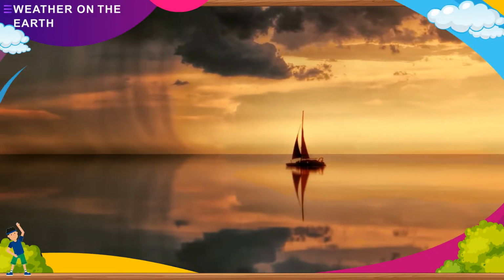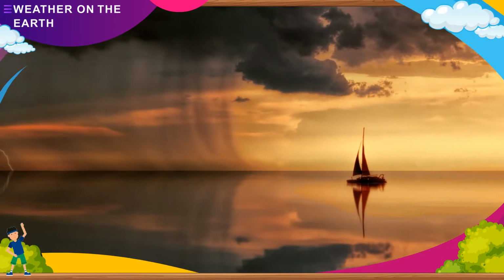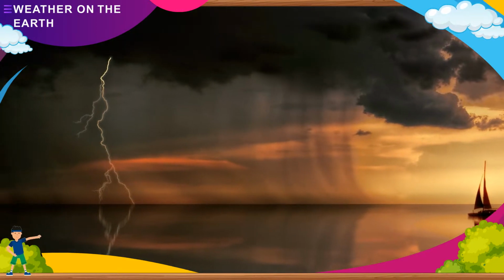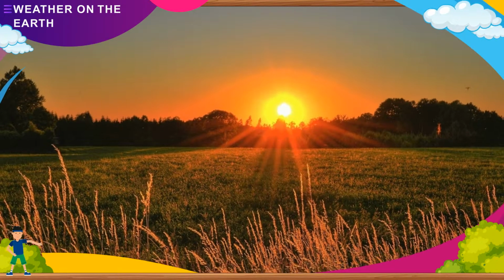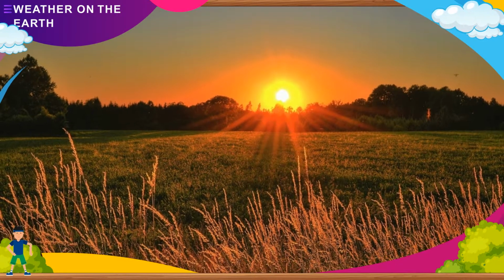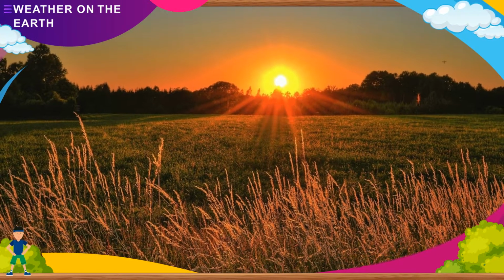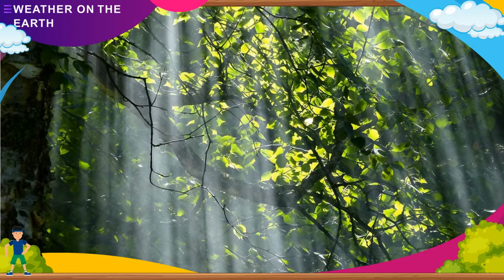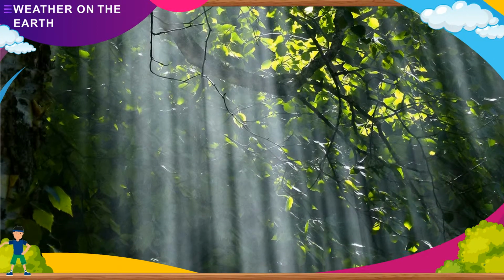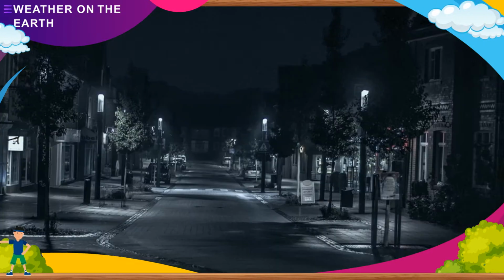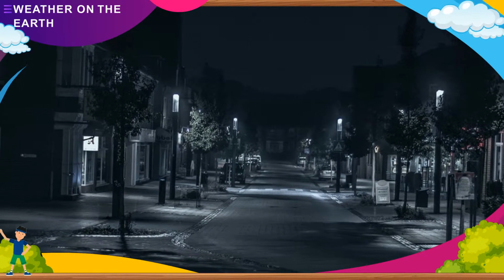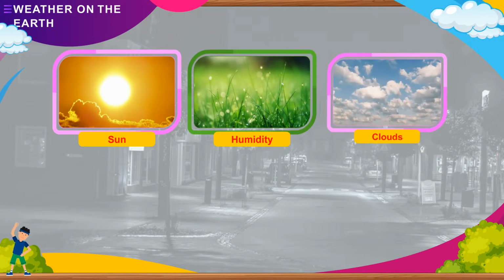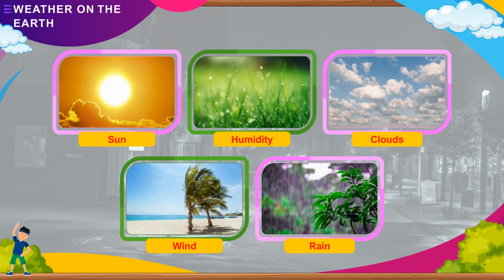Weather is the condition of a place at a given time in relation to heat, cloudiness, wind, rain, and cold. In the morning and evening, the weather is pleasant because we receive slanting rays of the sun. In the afternoon, the weather is hot as the sun is overhead and we receive direct rays of the sun. The nights are cool because there is no sun. Weather depends on the sun, the humidity, the clouds, the wind, and the rains.